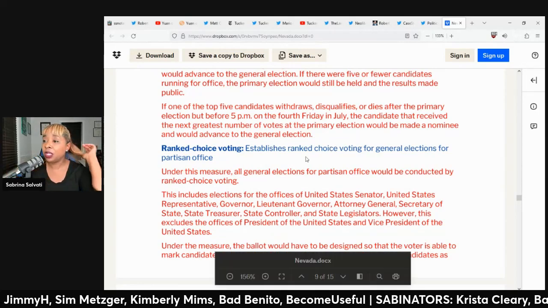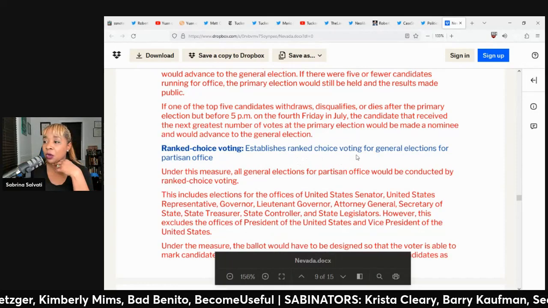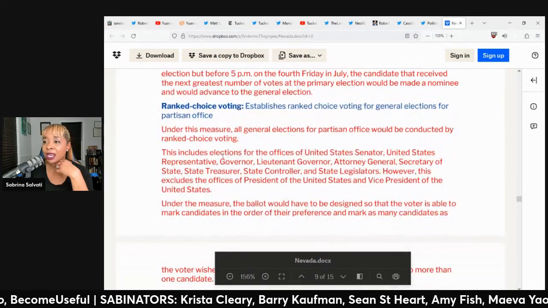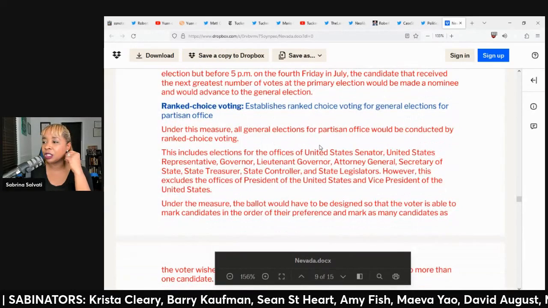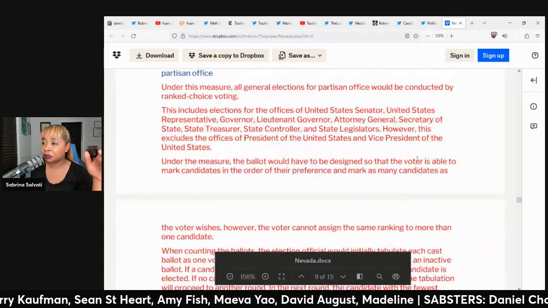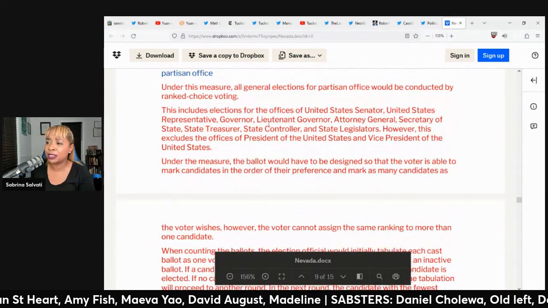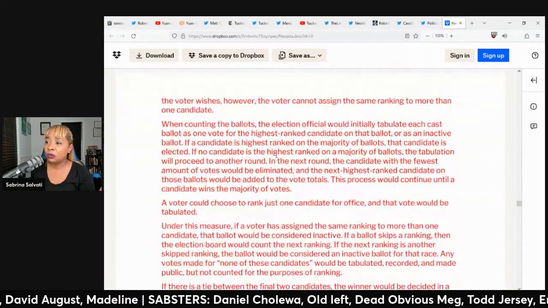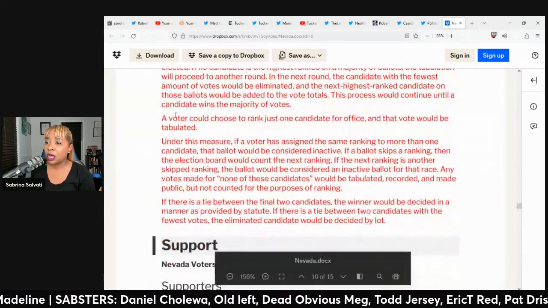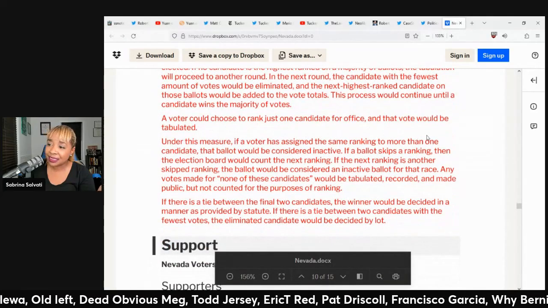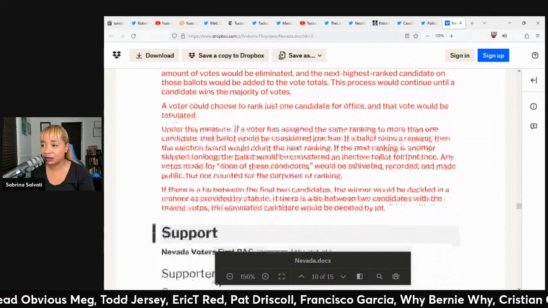Ranked choice voting establishes ranked choice voting for general elections for partisan office. And under this measure, all general elections for partisan office would be conducted by ranked choice voting. Again, it includes those same ones that I mentioned before. Now, a voter could choose to rank just one candidate for office, and that vote would be tabulated.